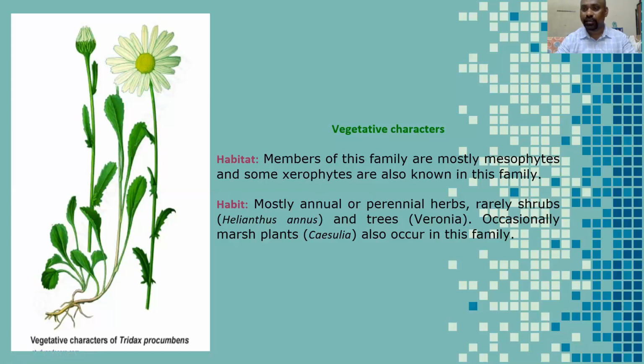This plant belongs to xerophytes. Most of the family members are annual or perennial herbs, rarely shrubs, like Helianthus annuus, and trees, like Vernonia, which is a tree. Occasionally marsh plants also occur in this family.